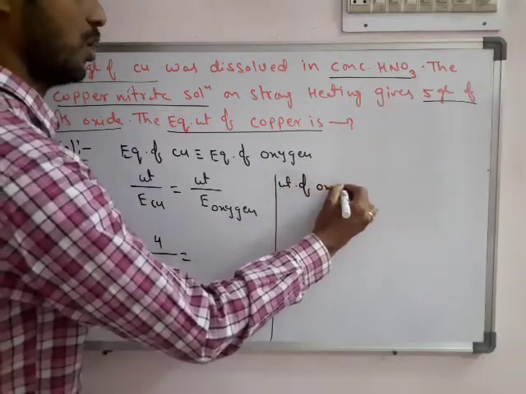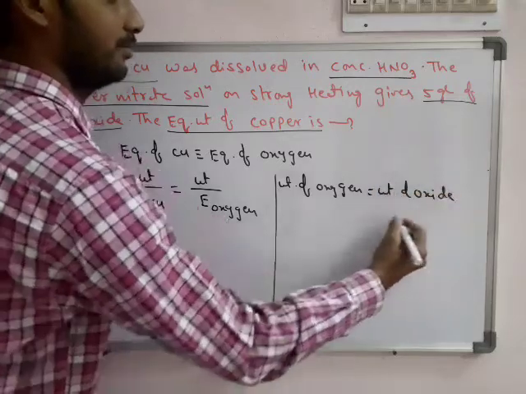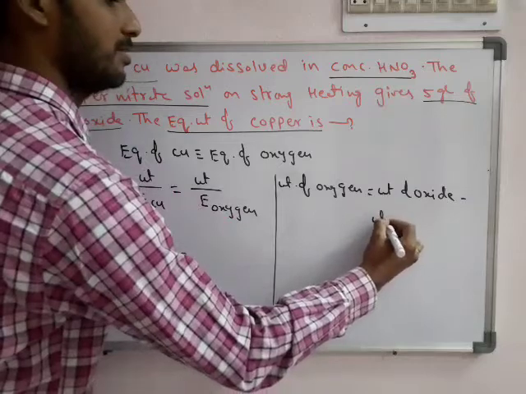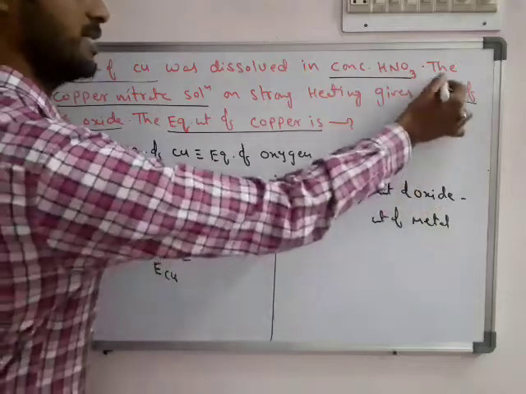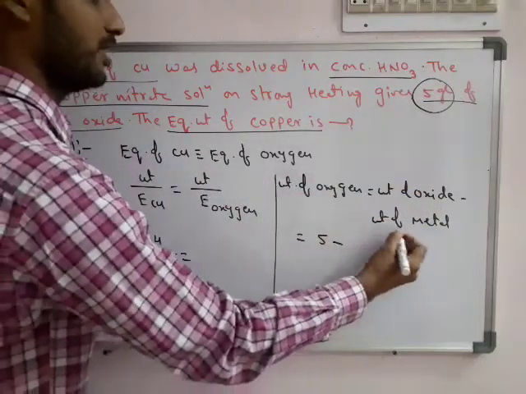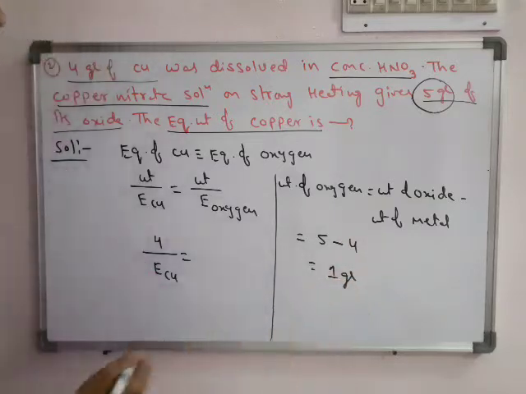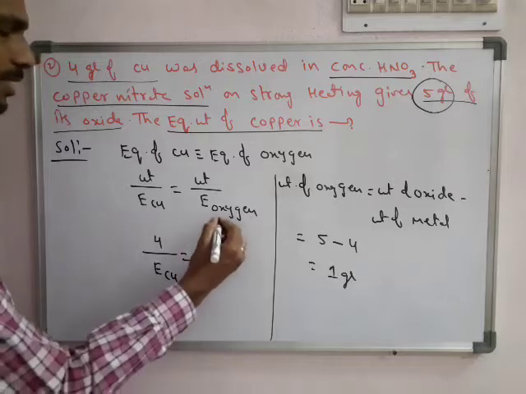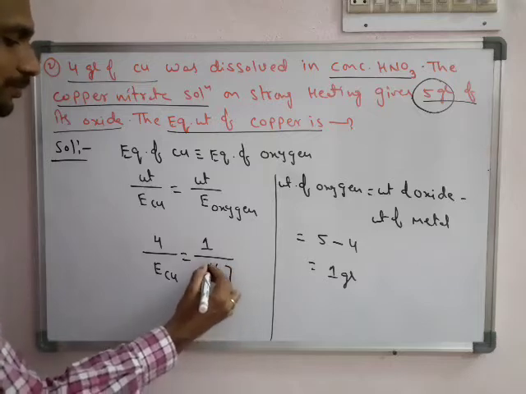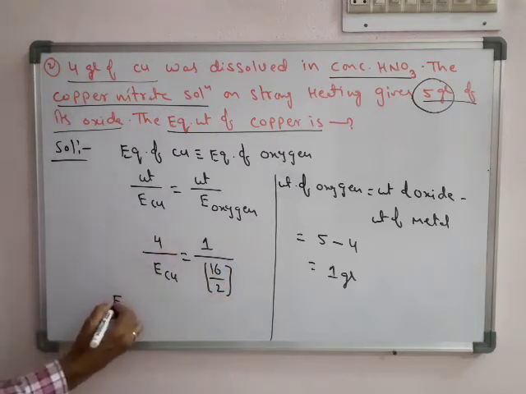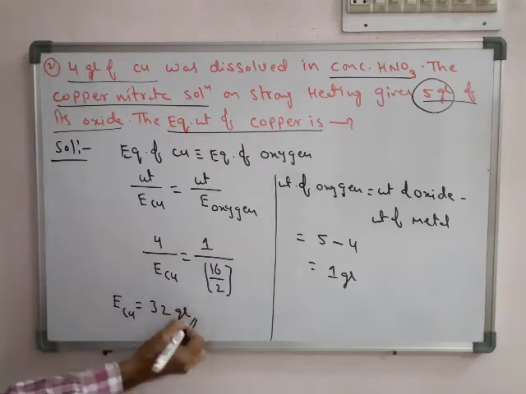So weight of oxygen equals weight of oxide minus weight of metal. So total weight of oxide is how much? 5 grams. What is the weight of metal taken as the starting point? That is 1. Means the weight of oxygen is indirectly given as 1 gram. So what is the equivalent weight of oxygen? Atomic weight by its valency, 2. So therefore on cross multiplication we will get equivalent weight of copper equal to 32 grams.